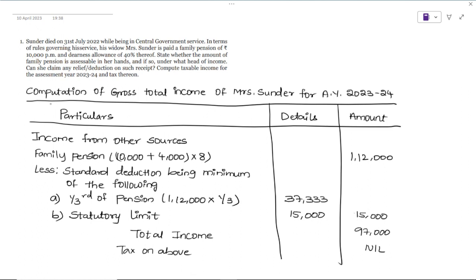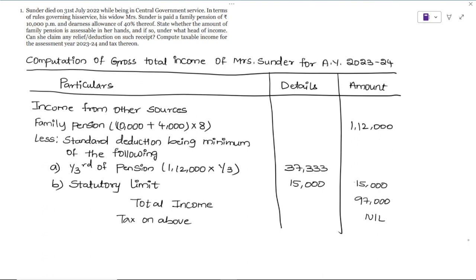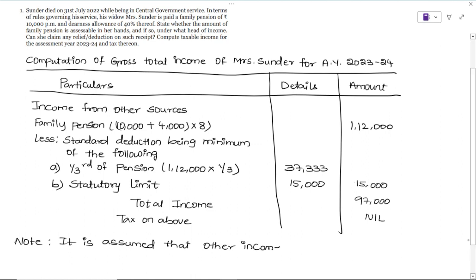Note: it is assumed that other incomes of Mrs. Sundar is nil. This way you should solve the problem. Okay, tata, bye bye.